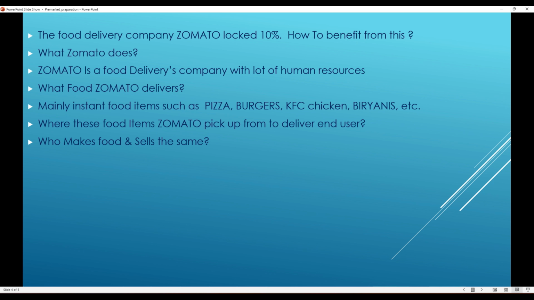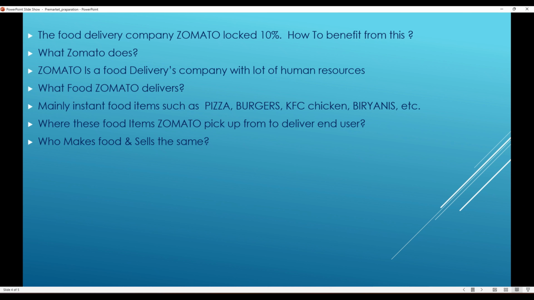With that mindset, people are ready to use this intermediary service for getting food to their house. This is the intermediary service provided between two parties. What are those two parties?